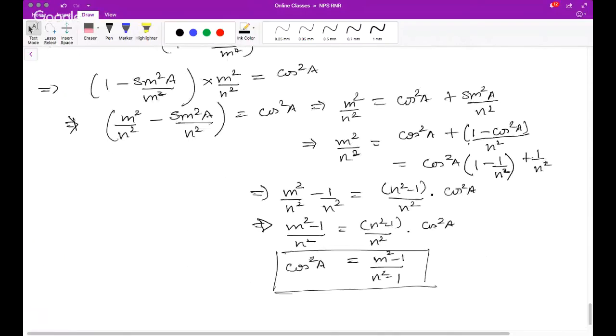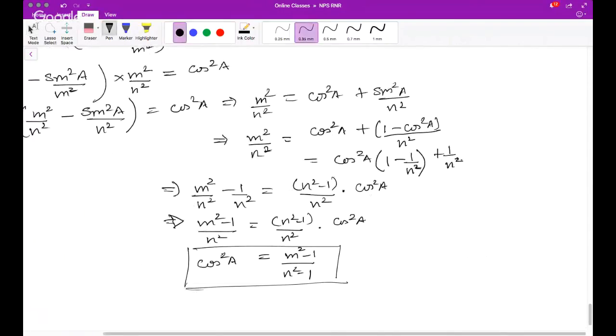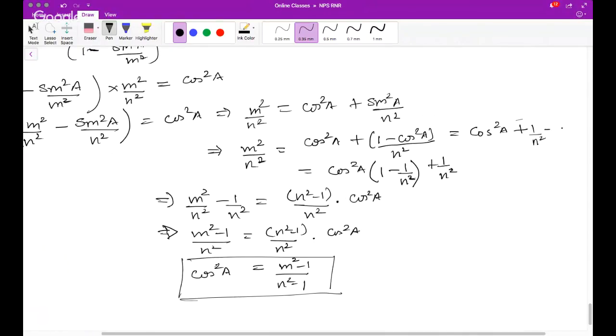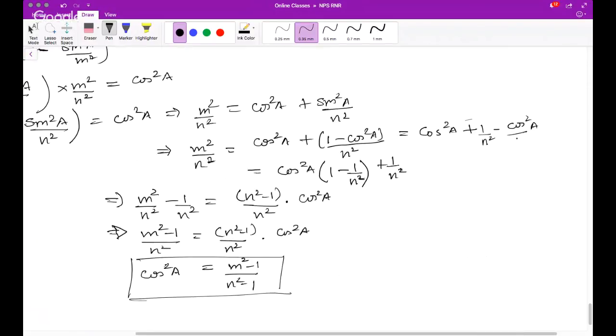This one. This is because this is cos square A plus 1 upon n square. Open it up. Minus cos square A by n square. Now you club them together.